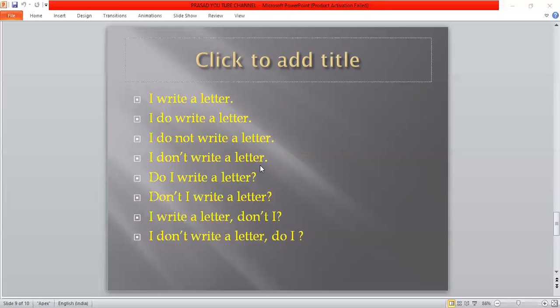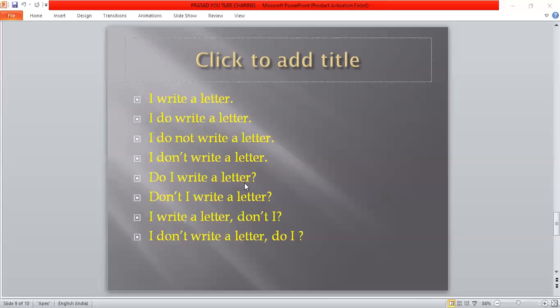Now let's try to make an interrogative sentence. When you have to make an interrogative sentence, you have to write the helping verb first. Okay, what is the helping verb here? Do. What is the main verb here? Write. So, do I write a letter? Do I write a letter? Okay, this is one interrogative sentence.